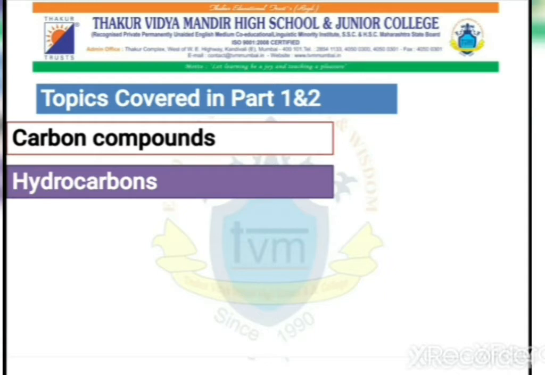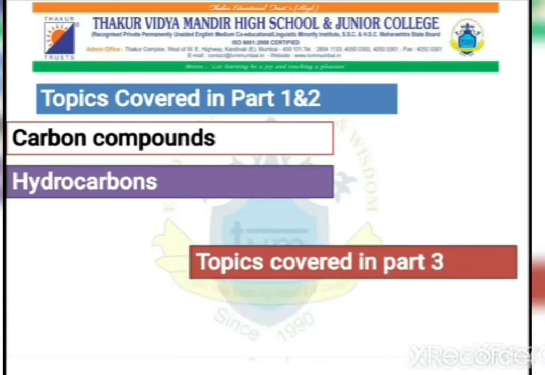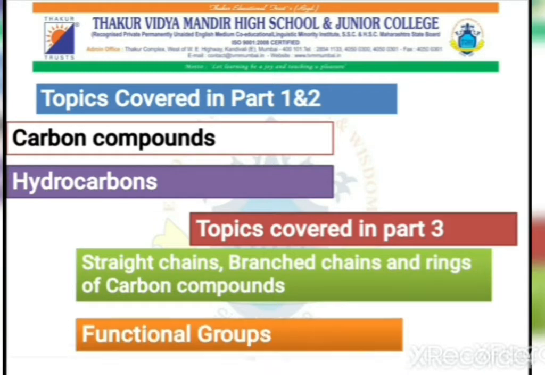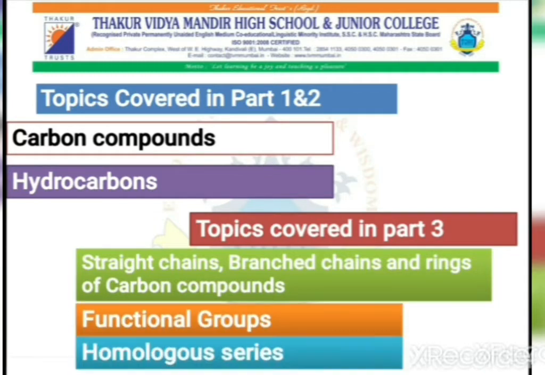So different types of hydrocarbons, that is alkanes, alkenes, alkynes, were discussed in parts 1 and 2. In today's part, we are going to see straight chain, branch chain and ring chain carbon compounds, then the functional group and homologous series. Starting with the first part of this topic, that is straight chain, branch chain and ring chain carbon compounds.